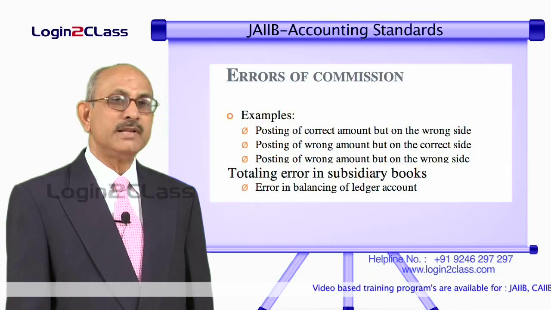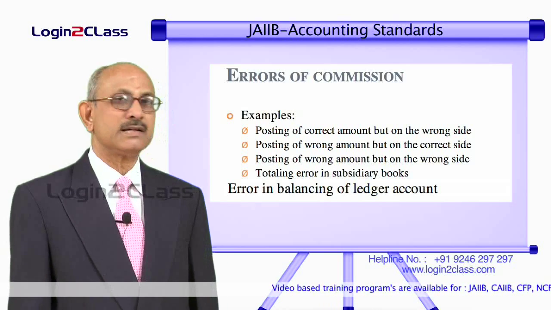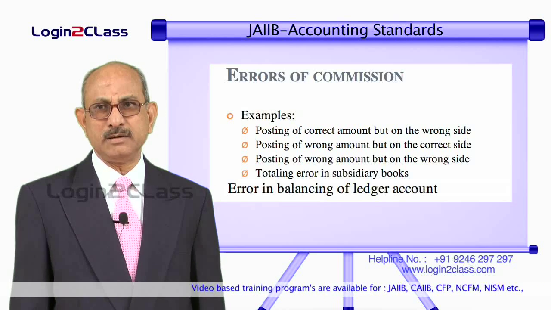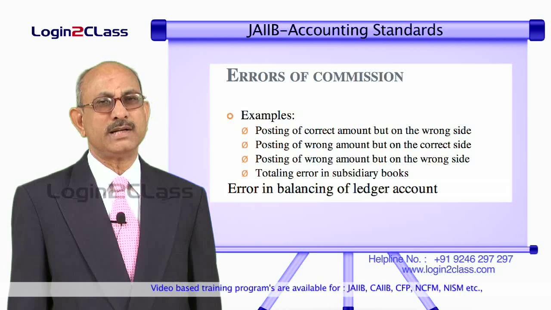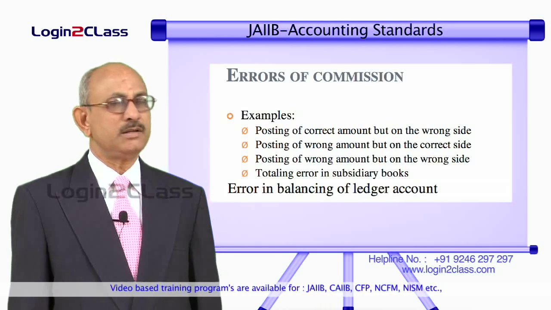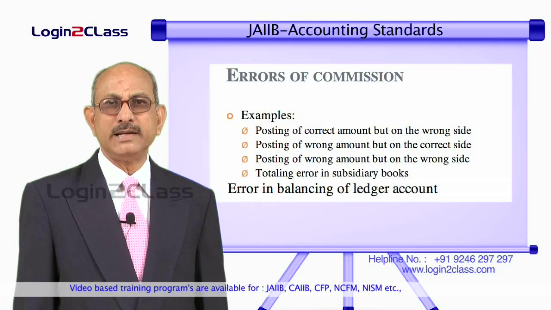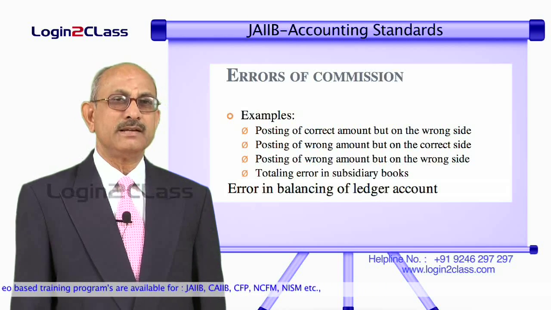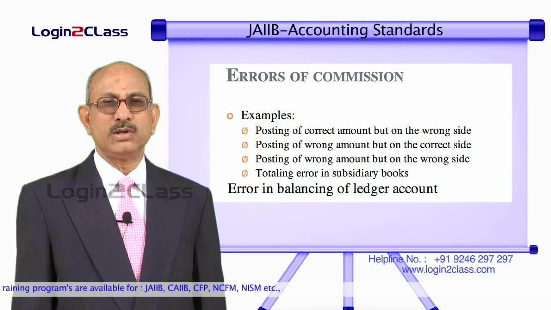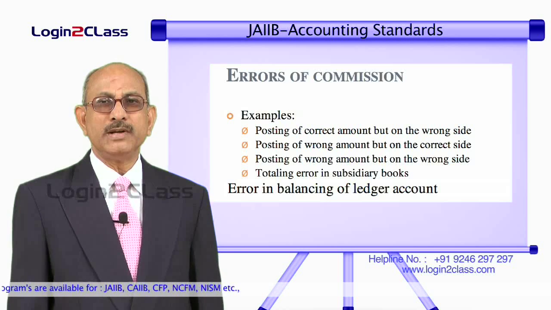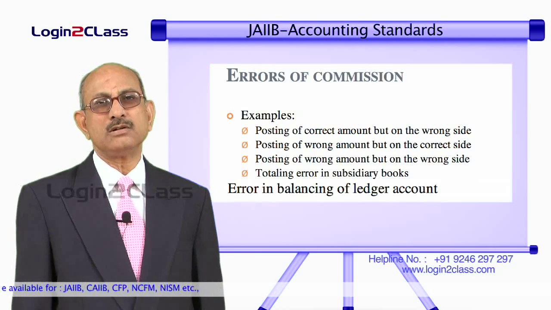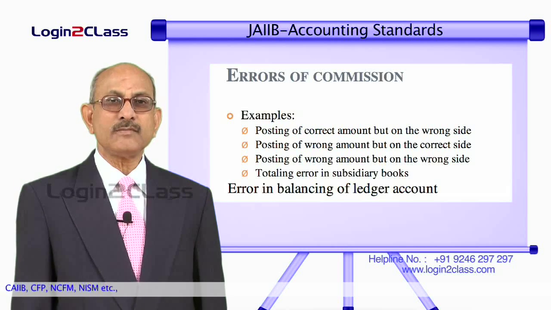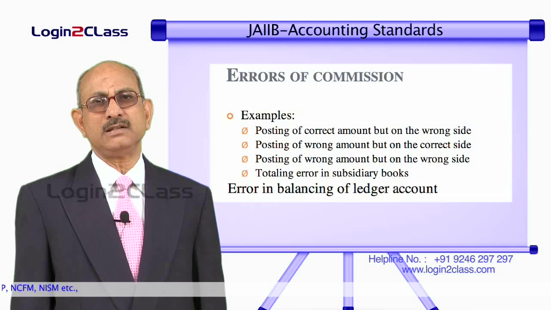And there could be error in balancing the ledger account. As you know, when we post entries in the ledger on the credit and debit side respectively pertaining to that account, at the end of a particular period, maybe on a daily basis or even weekly or fortnightly basis, when we carry forward the balance to another accounting period, we have to balance both the accounts by totaling both the sides and putting the difference on the side which has got a lower balance.